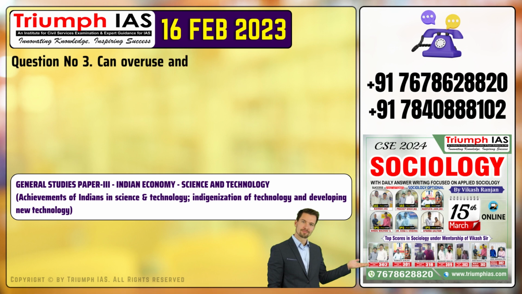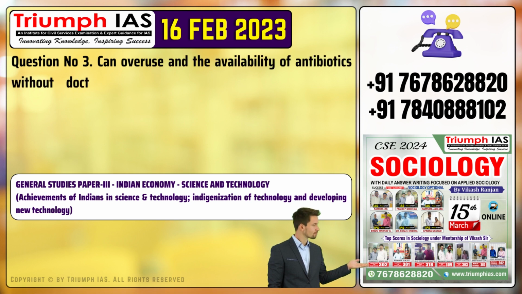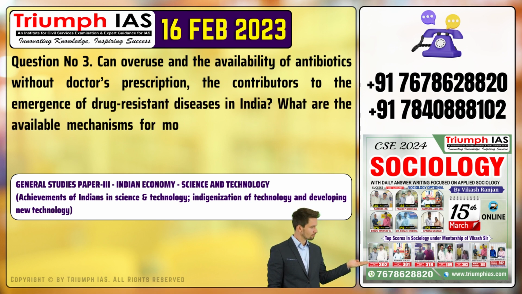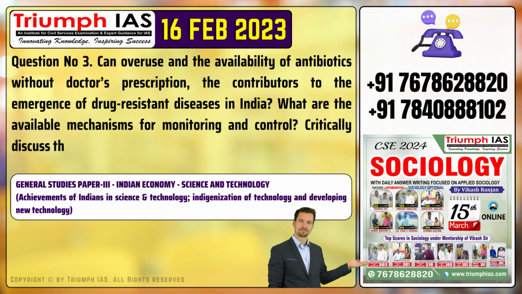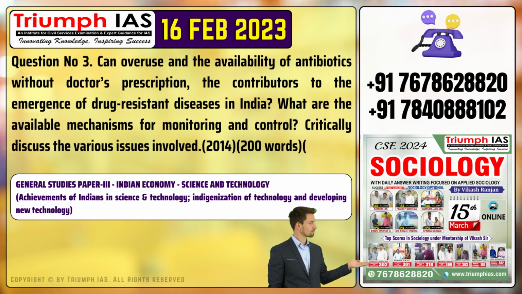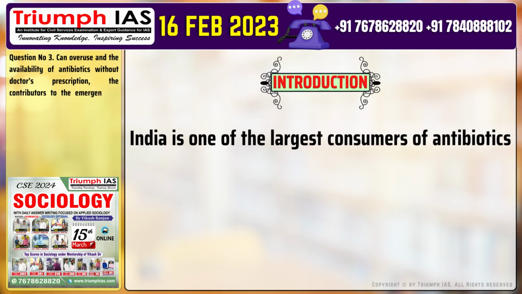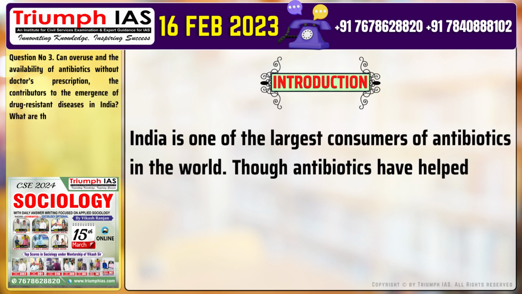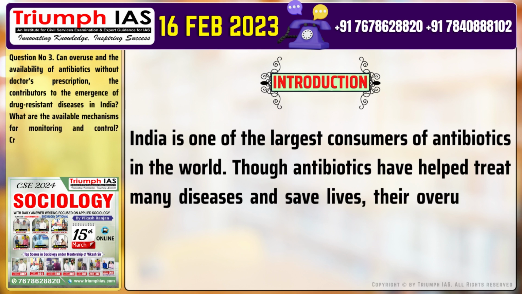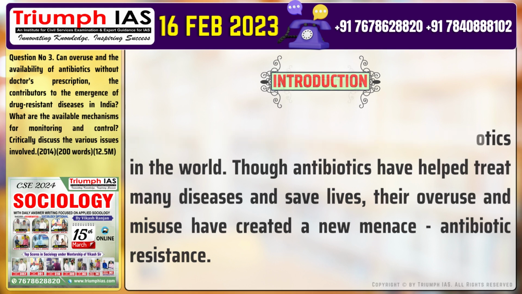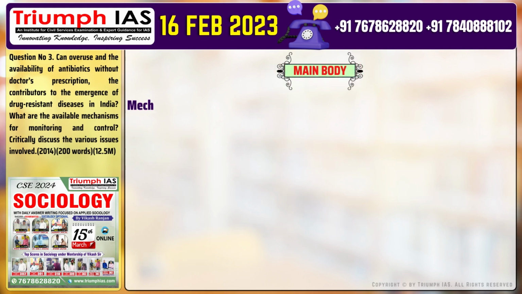Question number 3. Can overuse and the availability of antibiotics without doctor's prescription be contributors to the emergence of drug-resistant diseases in India? What are the available mechanisms for monitoring and control? Critically discuss the various issues involved. Let's start with the introduction. India is one of the largest consumers of antibiotics in the world. Though antibiotics have helped treat many diseases and save lives, their overuse and misuse have created a new menace: antibiotic resistance.